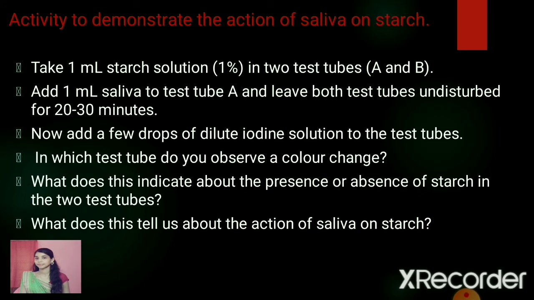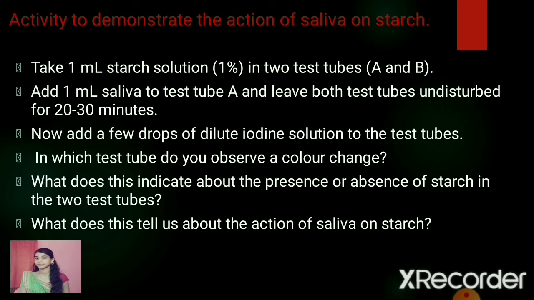There is an activity to demonstrate the action of saliva on starch. Take two test tubes and name them A and B. In both the test tubes, add 1 ml of 1% starch solution. In test tube A, add 1 ml of saliva and leave both the test tubes undisturbed for about 20 to 30 minutes.